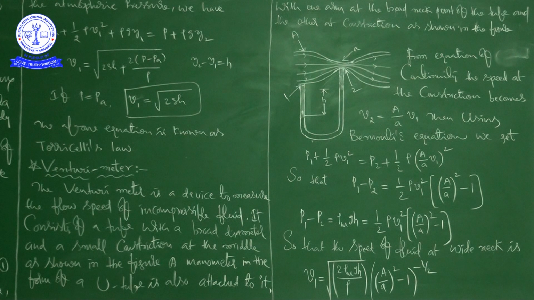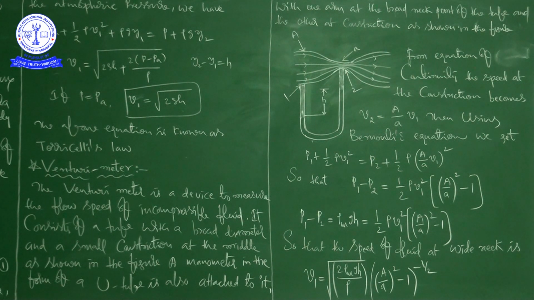Now this right hand side is the same, we can write that as 1 by 2 into rho into V1 square into (A by a) whole square minus 1. Now, after getting this equation, the pressure difference causes the fluid in the U tube connected at the narrow neck to rise in comparison to the other arm.